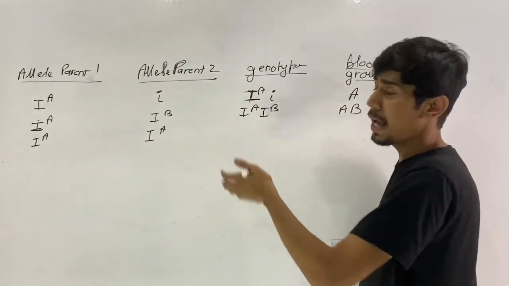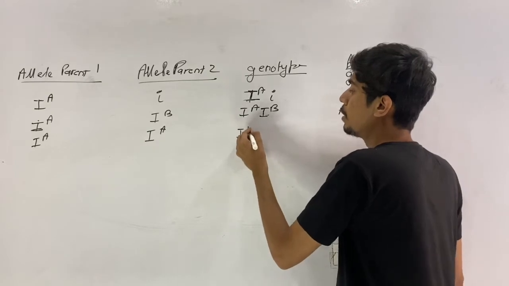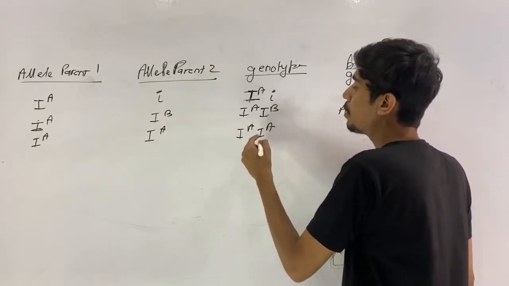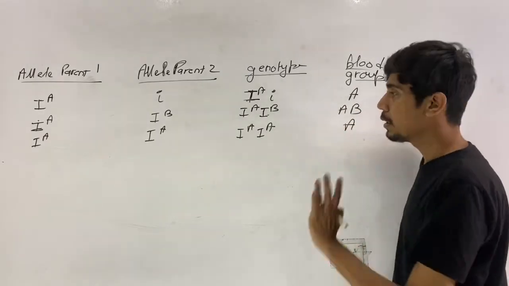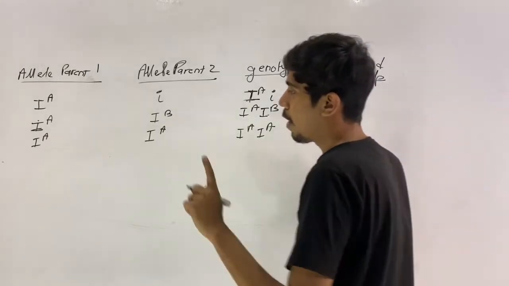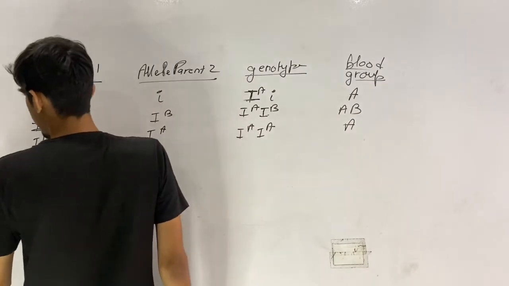Now since both the alleles are A, the genotype will be IA IA and the blood group will be A. All the three cases clear? Okay. Now moving further, fourth case.